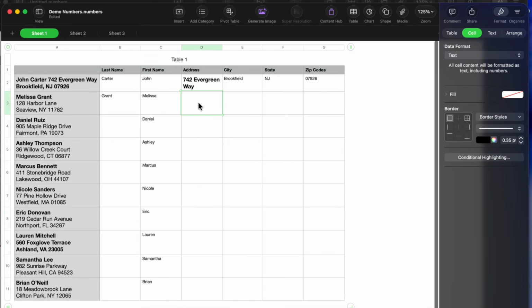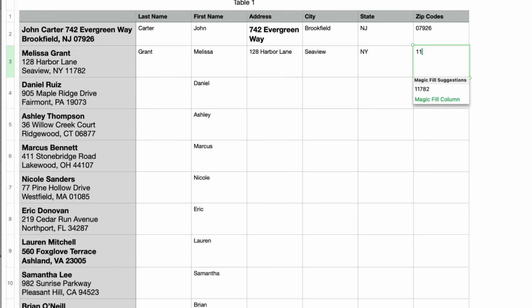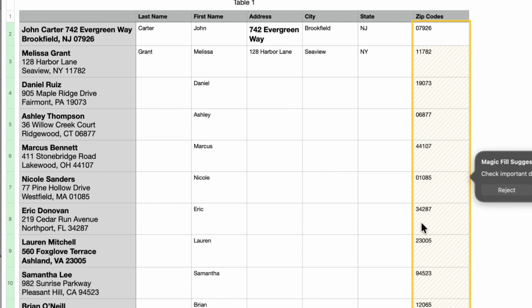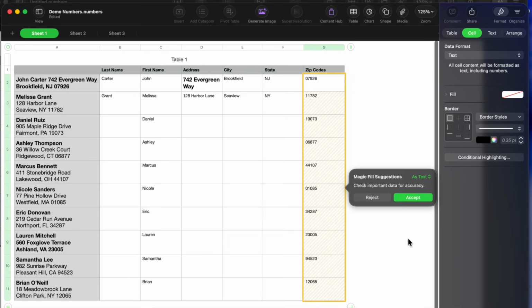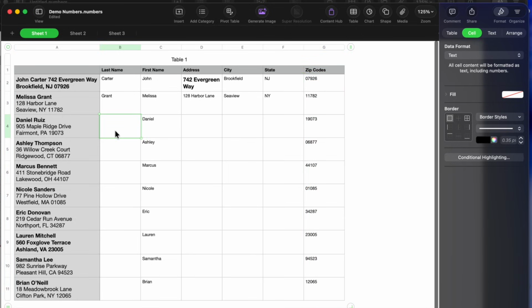Now we're going to start the next thing. We're going to do 128. And as you can see, it's not really capturing that name. So we're going to have to keep going. And then we're going to do C view, New York. You see, as I was typing, I actually got New Jersey. Okay, good. And now you can see it's Magic Filling for this one. So we're going to go ahead and do that. And yep, there we go. Hit accept. And let's go to the next person.